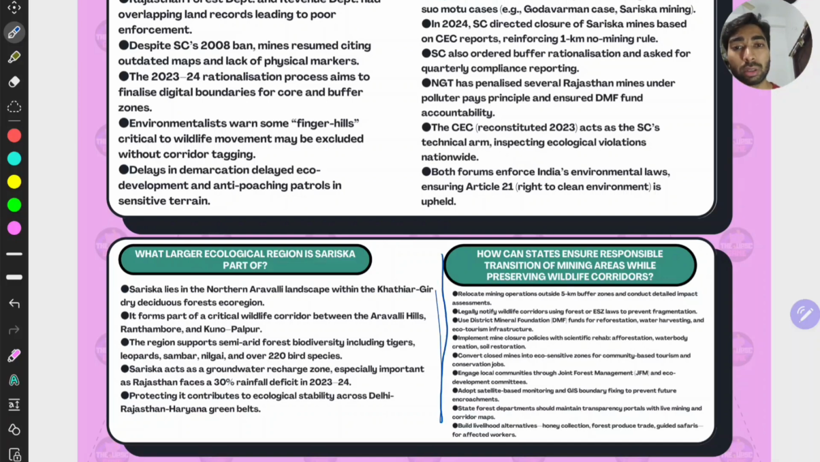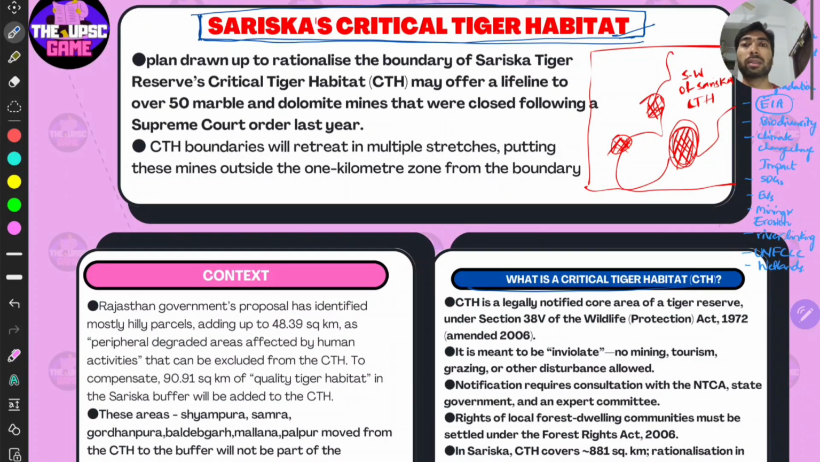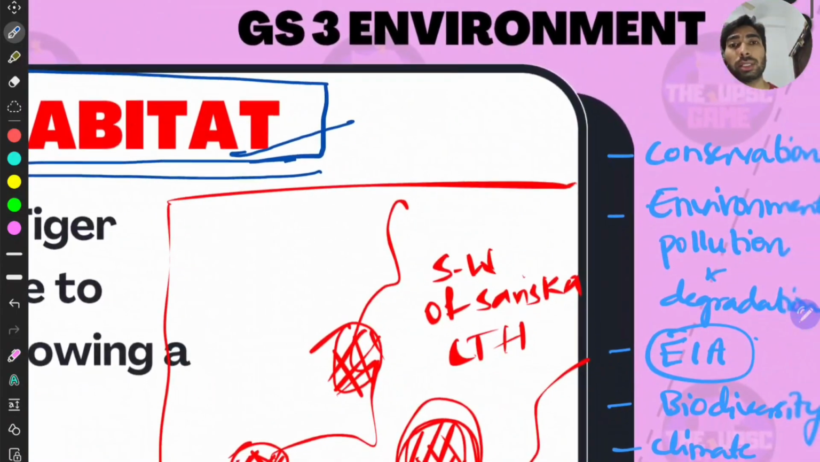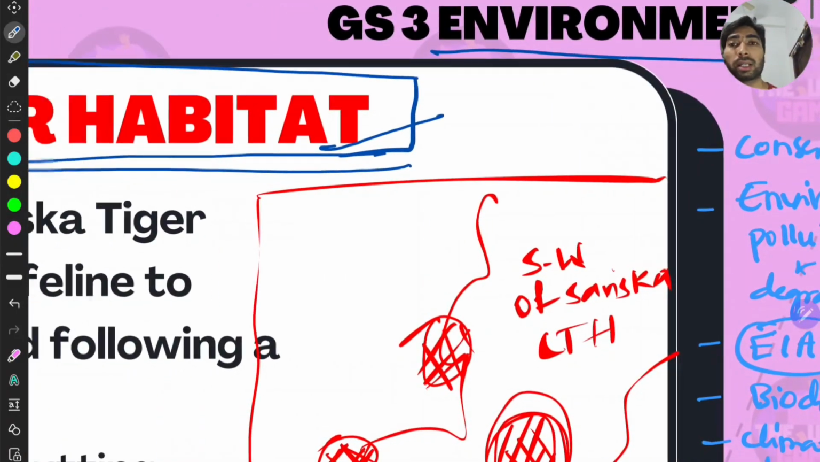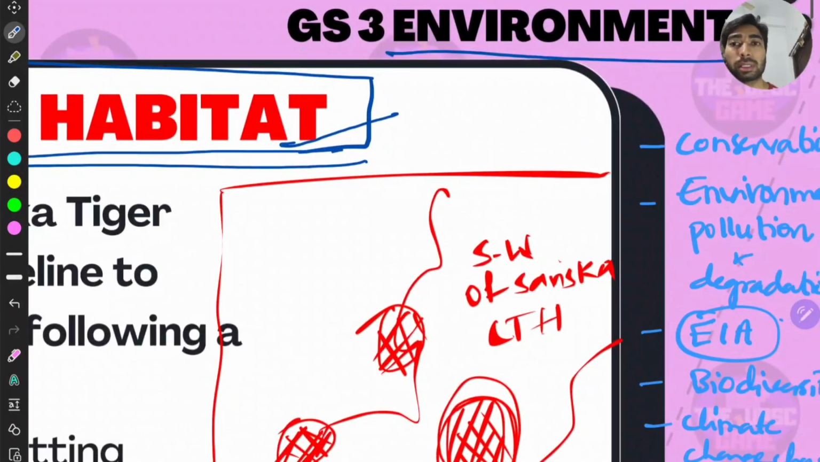Well, this should be the conclusion over here. Very much important. I predict this topic would be one of the most important and would be asked in the UPSC CSE 2026 also, right? And here we start with the important topics related to the environment. That is, the Sariska critical tiger habitat belongs to the syllabus of GS3 environment, right?